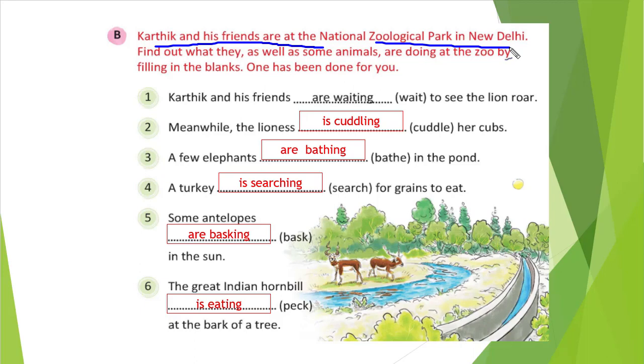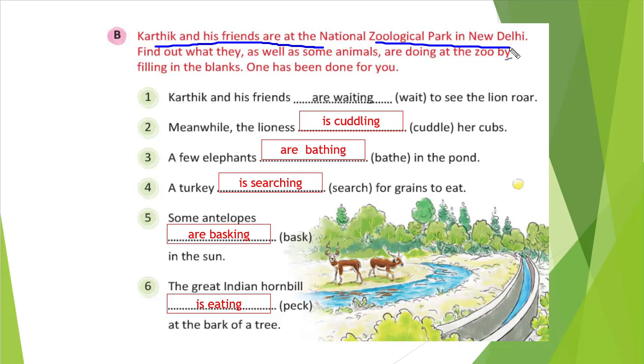As well as some animals. Find out what they, as well as some animals, are doing at the zoo by filling in the blanks. So we need to fill in the blanks and find out what the animals are doing. One has been done for you.